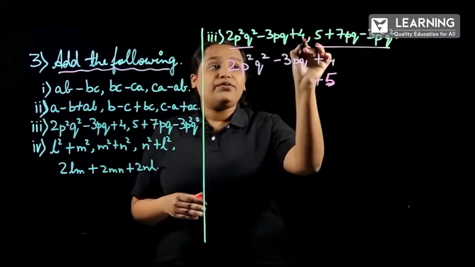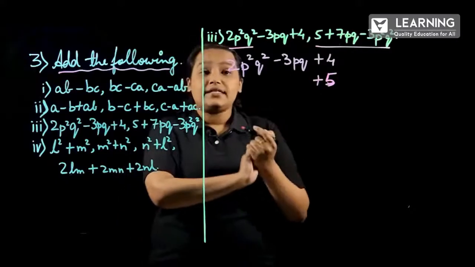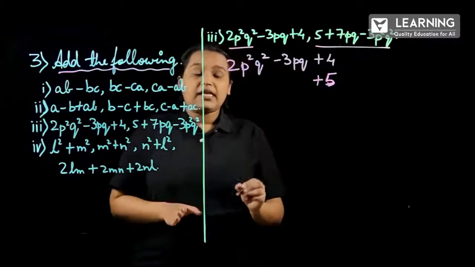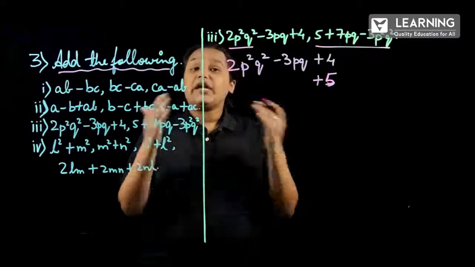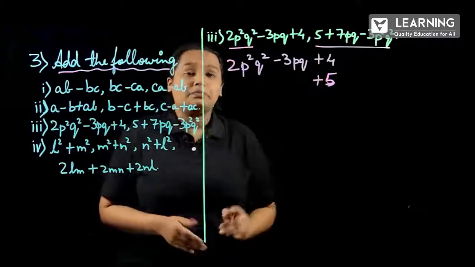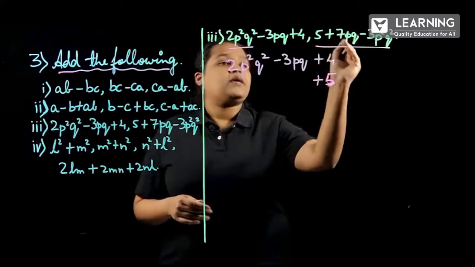Why? Because before 5 there is no minus sign, so it is considered as 5. And also if they have given a plus sign, then we can take it as plus. If they have not given any sign, then it is considered as plus. So I have taken plus here, and the next term is plus 7pq.